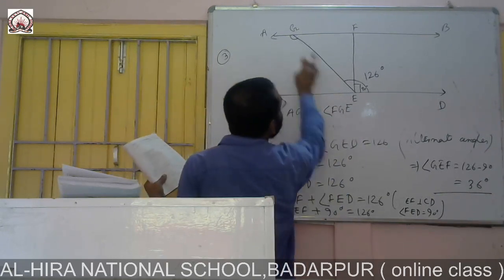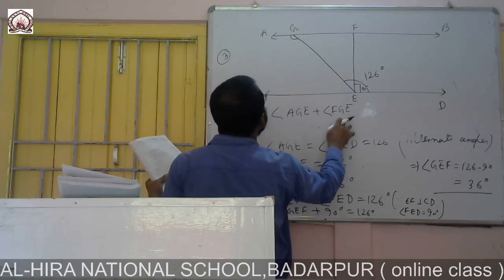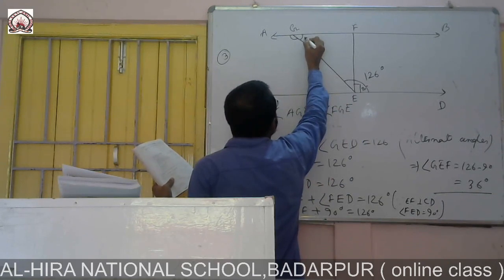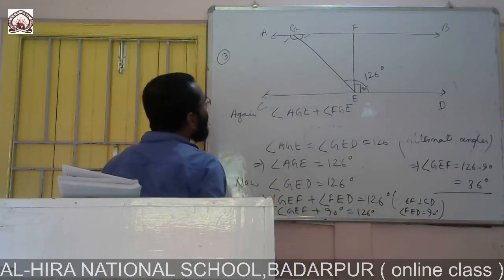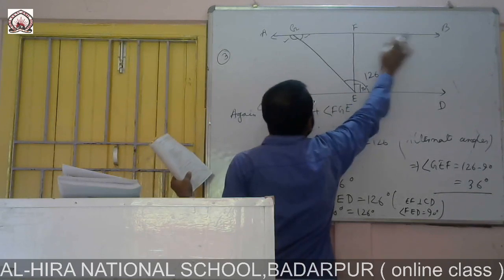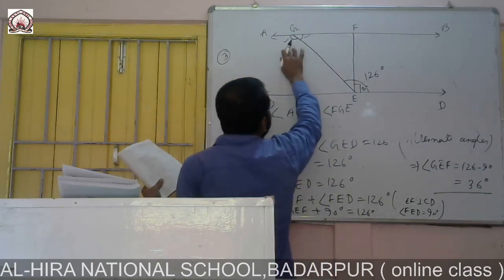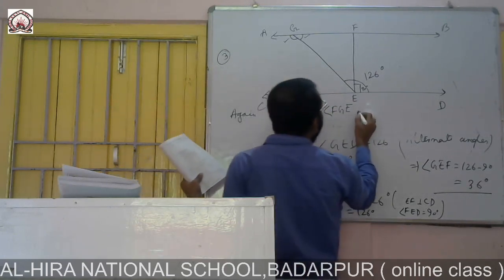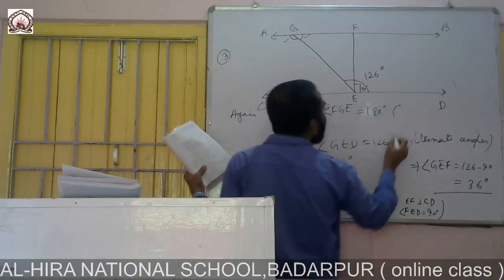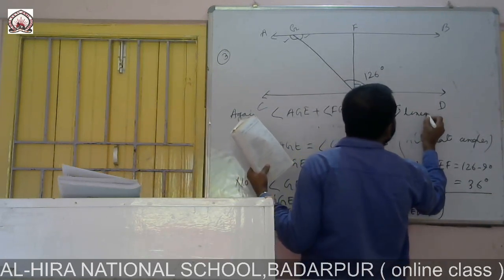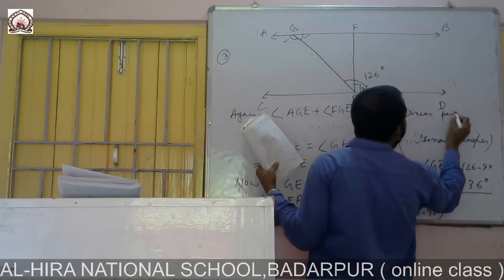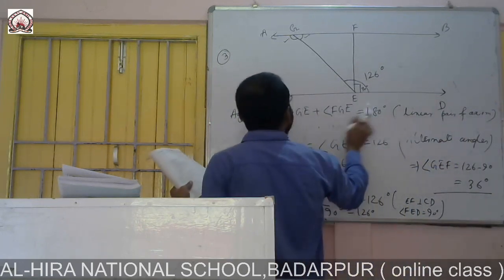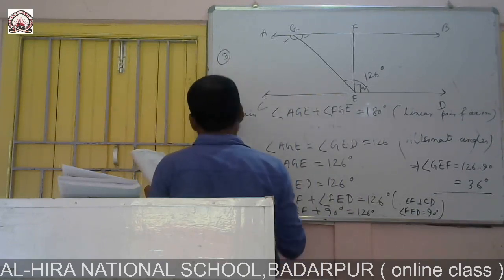AGE, this angle, and FGE, this angle. This is a straight line, and these two angles are a linear pair of axiom. So this will be equal to 180 degree. Reason is what? Linear pair axiom. So this one is 180 degree,